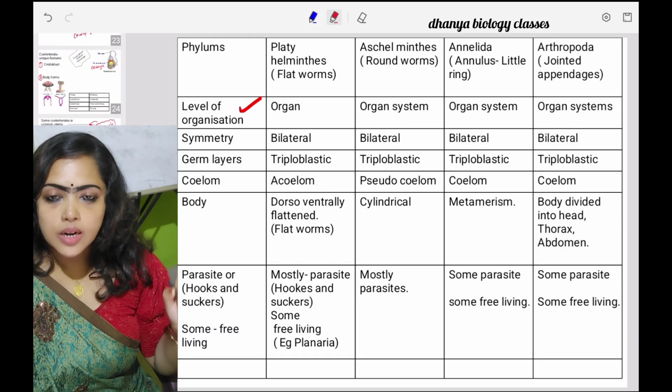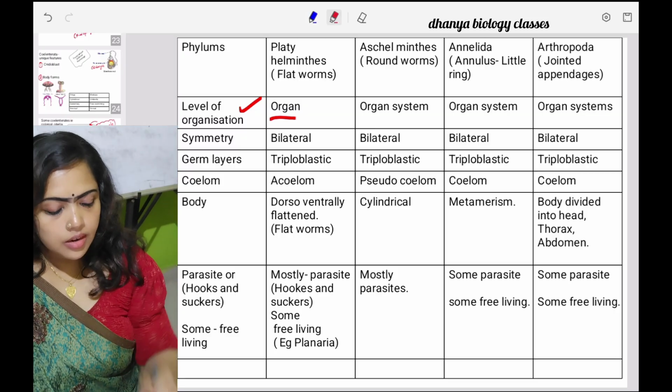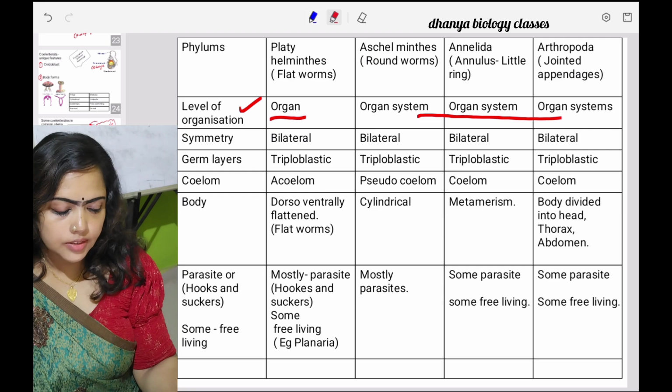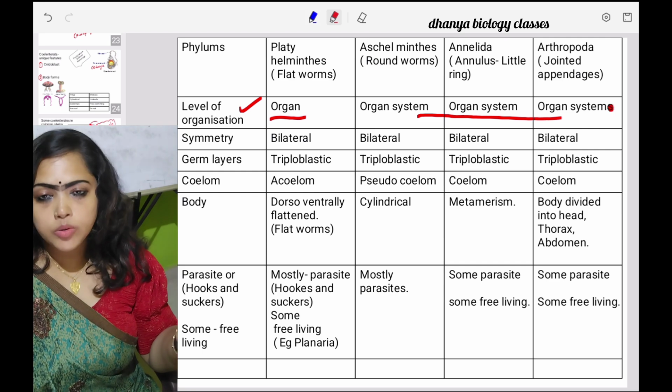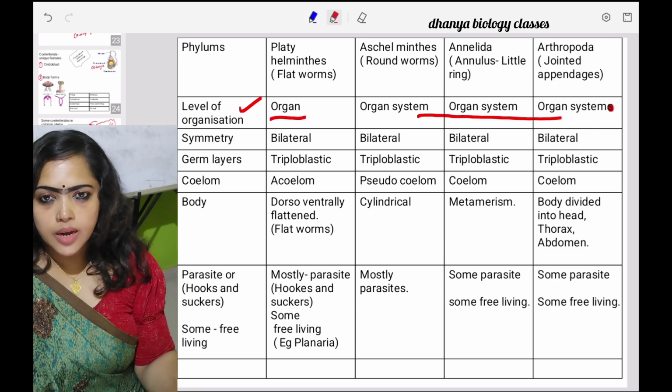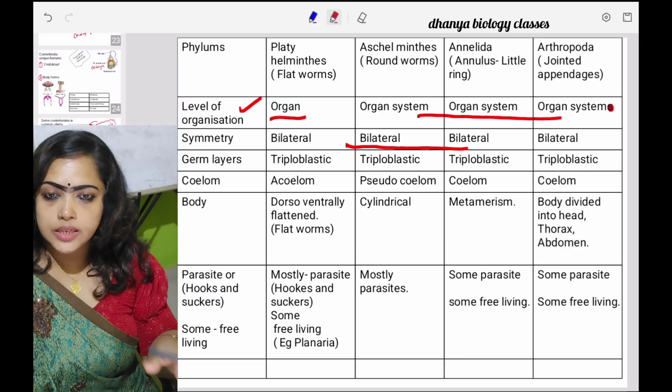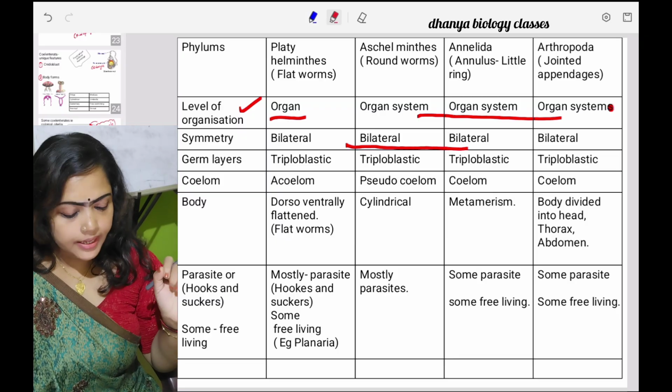Level of organization. Platyhelminthes: organ level. Aschelminthes, annelids and arthropods: organ system level of organization. And then about symmetry. All the phyla are bilaterally symmetrical organisms. So all these things we discussed in our previous videos. So please go through that.